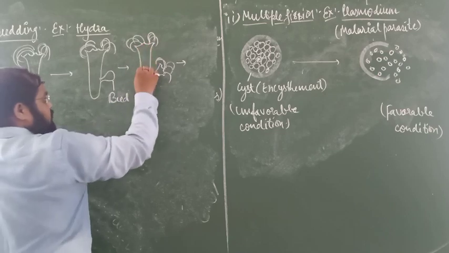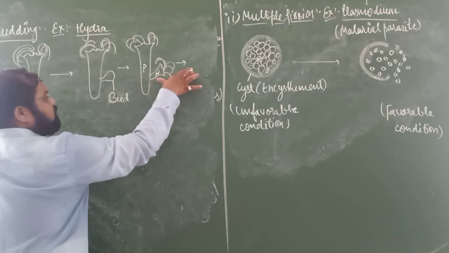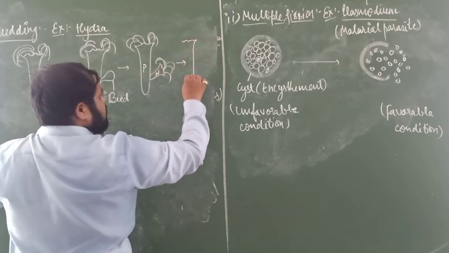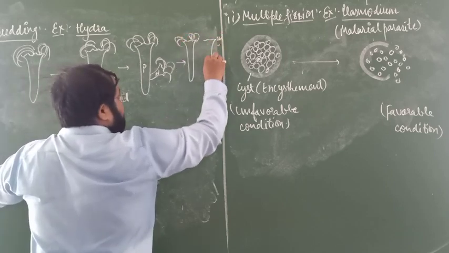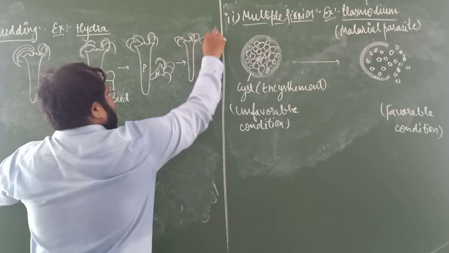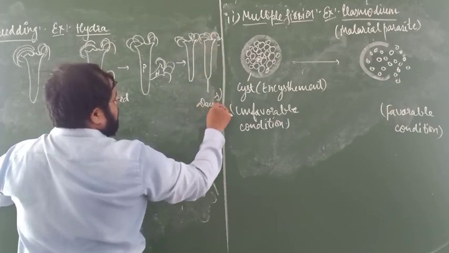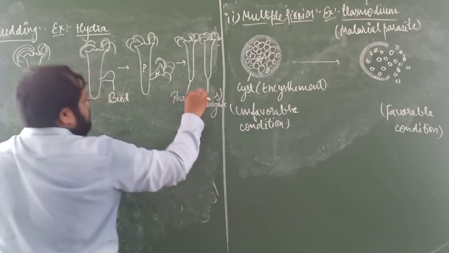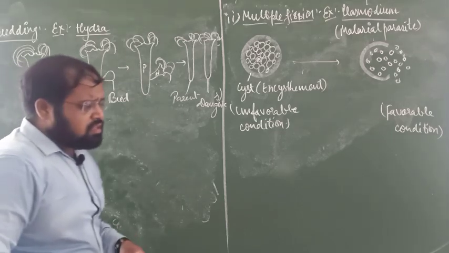This one is the parent body and this is the newborn body. Before elongation of the newborn body, it will be detached from the parent body. So this one is the new one, that is the daughter, and this one is the parent. So this is called budding.